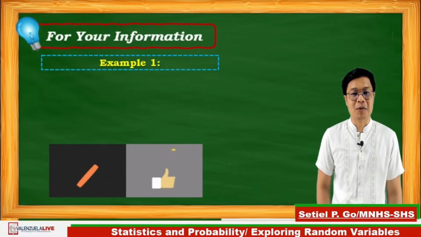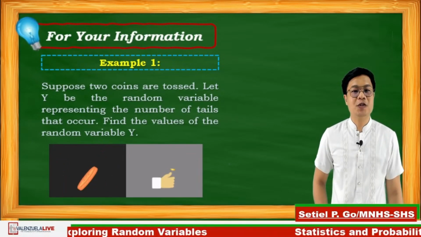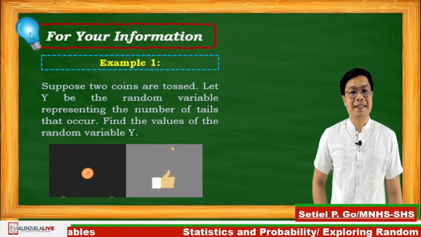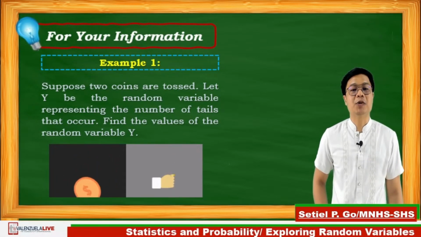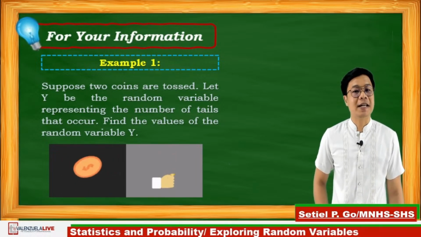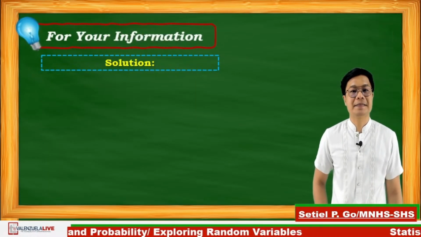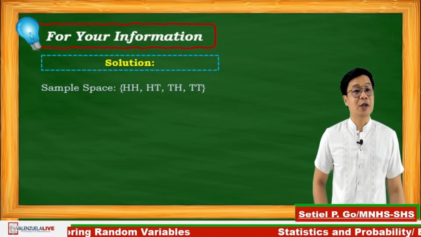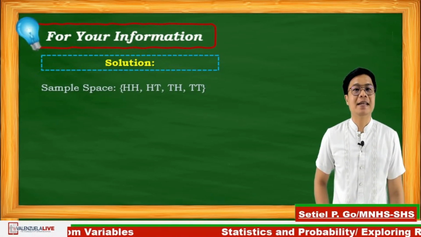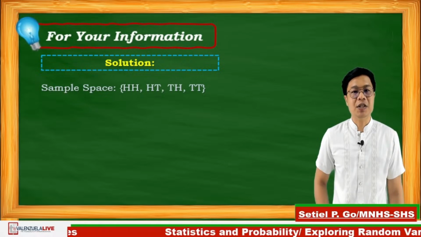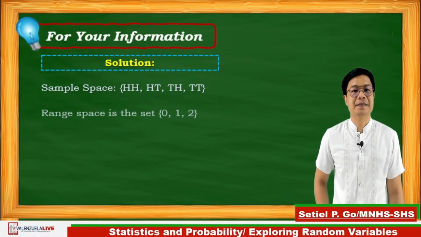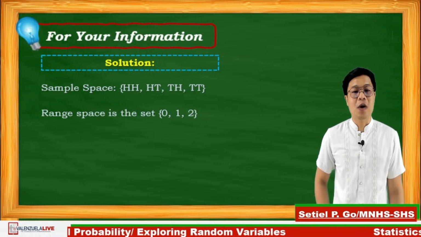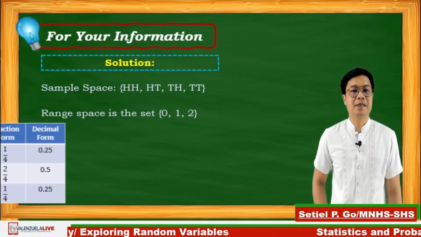Let's have example number 1. Suppose two coins are tossed. Let y be the random variable representing the number of tails that occur. Find the values of the random variable y. Let's have the solution. The sample space, using the tree diagram, we come up with HH, HT, TH, and TT. The range space is a set of 0, 1, and 2.